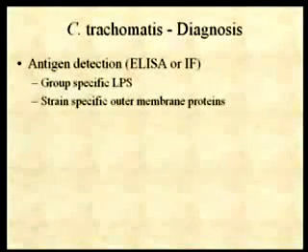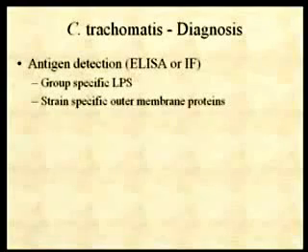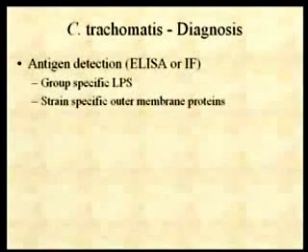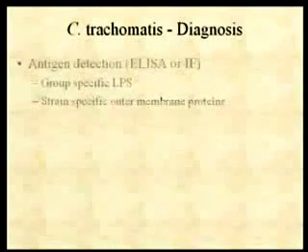Again, this one is probably not going to be done in any routine clinical lab. These would all have to be sent to reference labs. And it's not likely that you're going to be worried about which serovar you're dealing with. You just want to know if you're dealing with this organism and treat accordingly. The serovar detection is primarily used for epidemiological purposes. So reference labs, like the CDC, will be doing those kinds of things. But they are available.